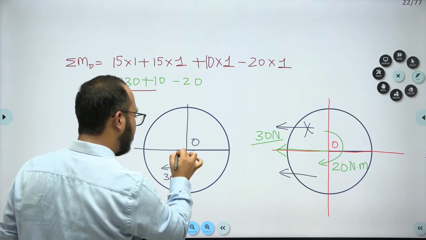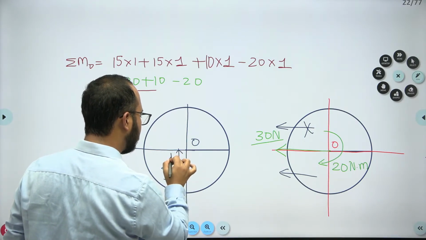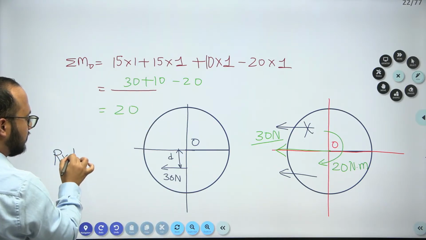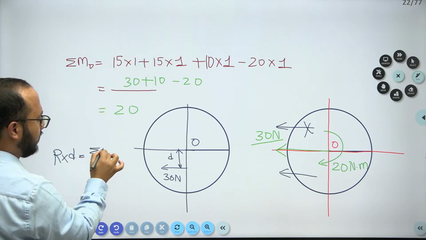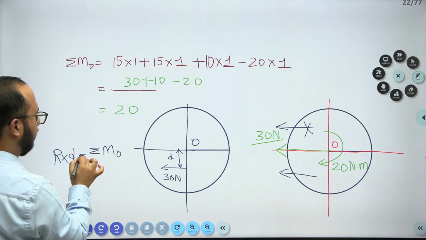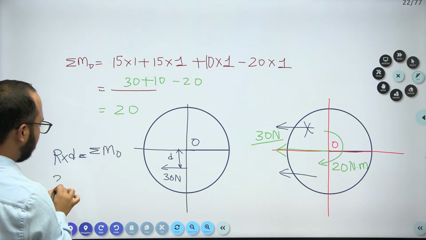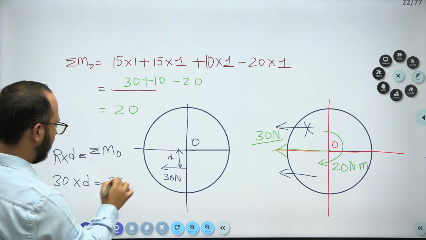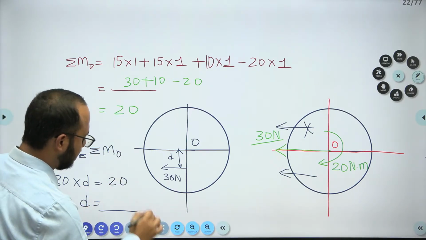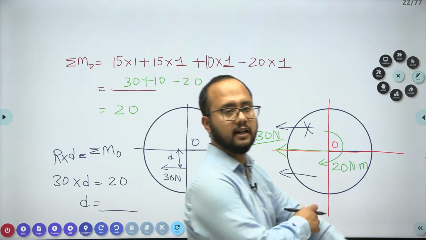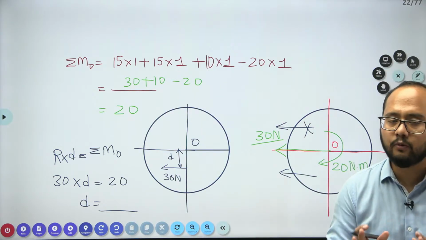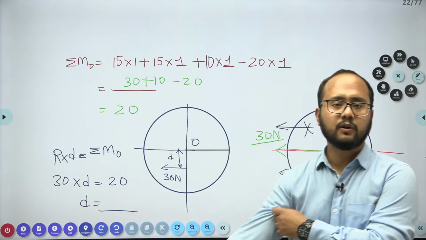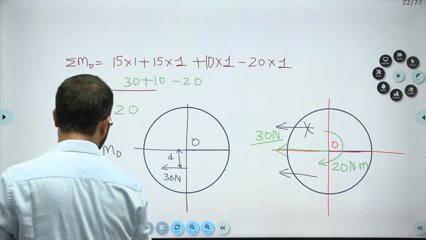But to calculate this distance, we need Varignon's theorem. Resultant multiplied by distance d will be equal to the summation of moment at point O, that we have 20 value. Resultant is 30 into d. The summation of moment is 20. Based on this one you will get the answer. I hope this particular concept is clear to you. Finally you will divide, you will get 0.67 value.